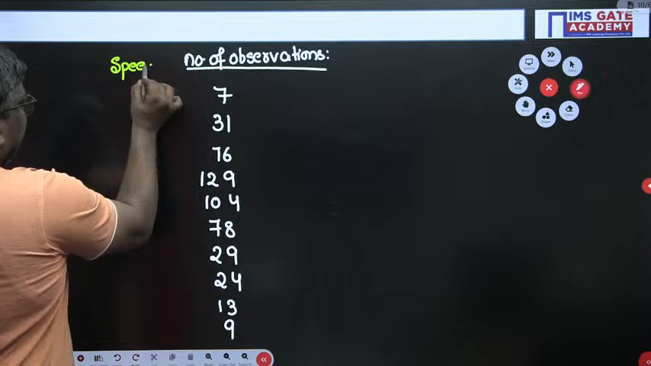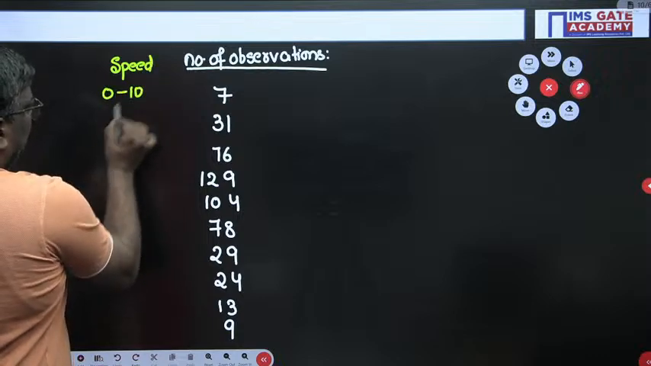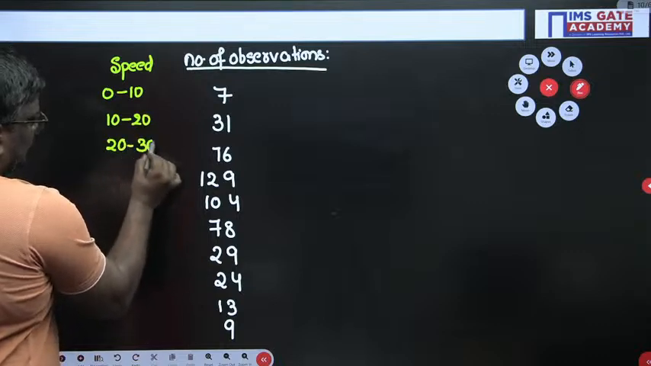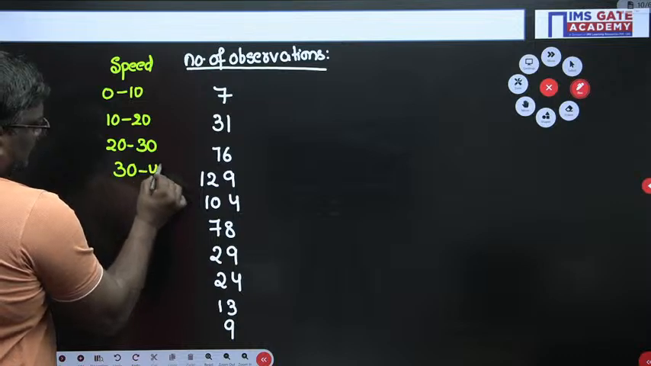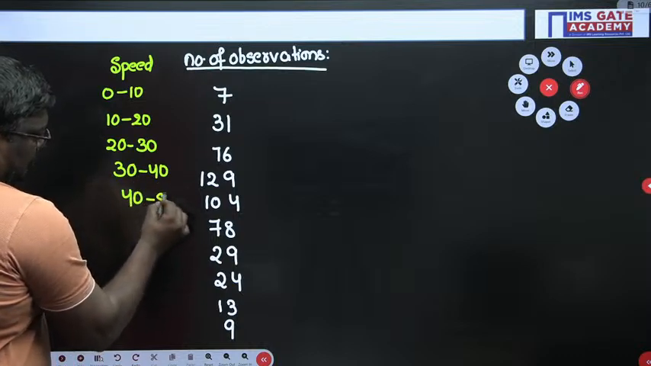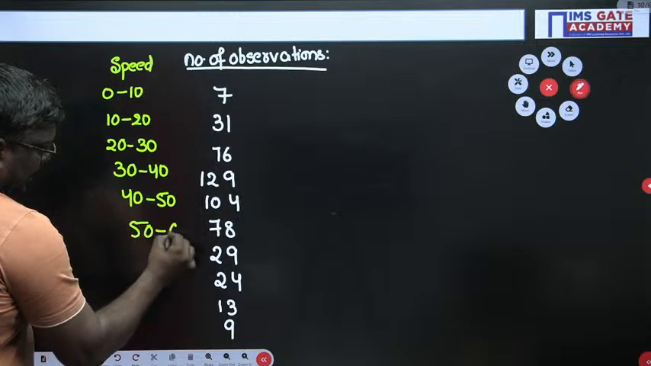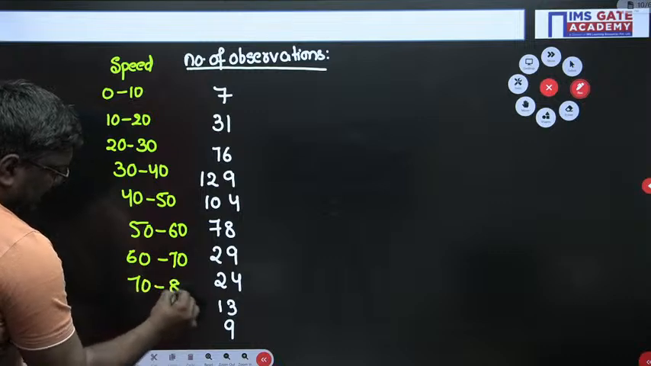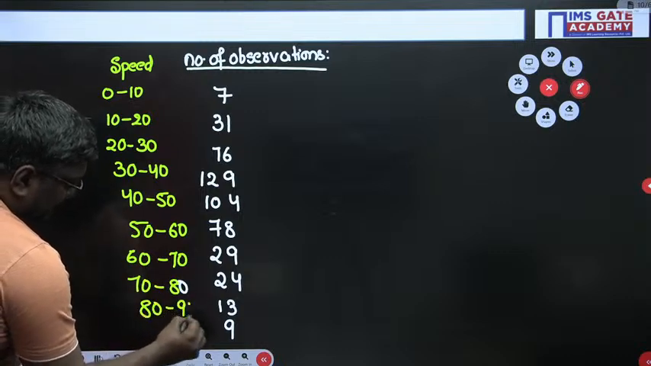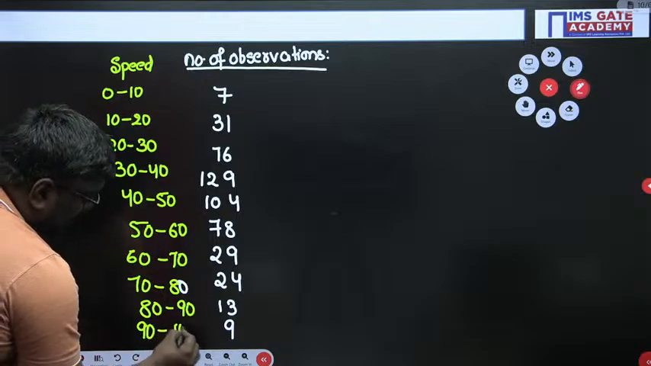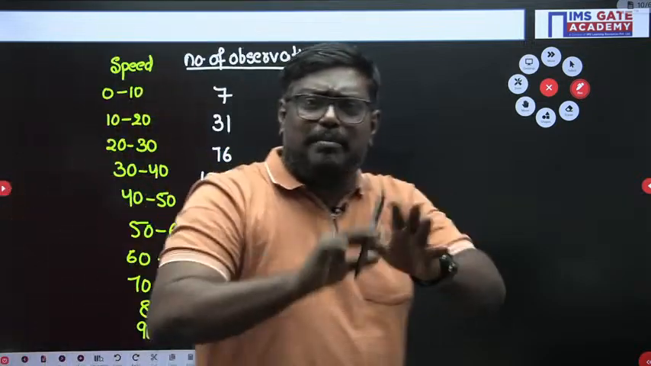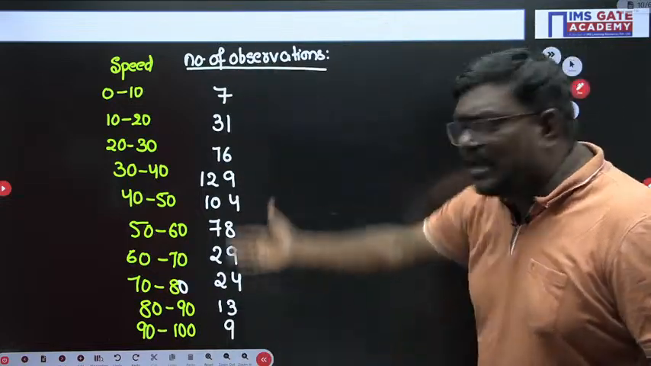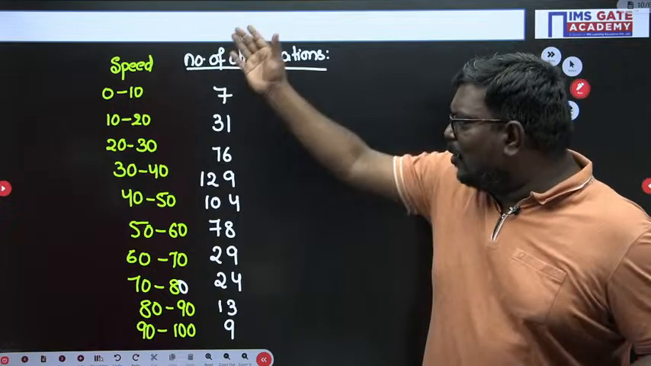The speed range is given as 0 to 10, 10 to 20, 20 to 30, 30 to 40, 40 to 50, 50 to 60, 60 to 70, 70 to 80, 80 to 90, and 90 to 100. Now, my dear students, please understand, I am not doing any rocket science. This is the given data. So just try to sum up all the observations. First, find the summation.